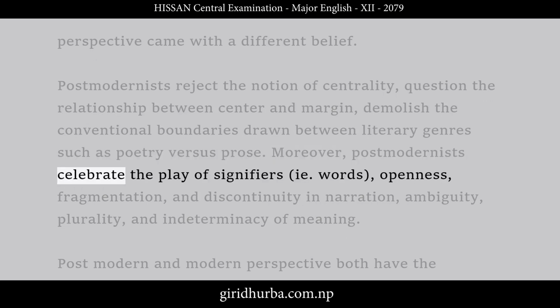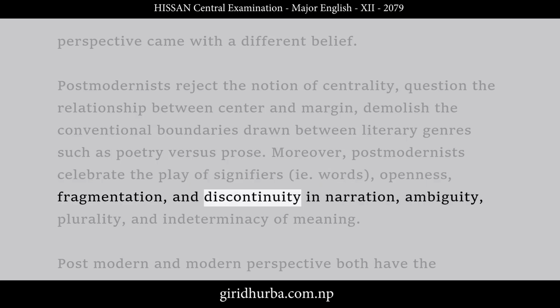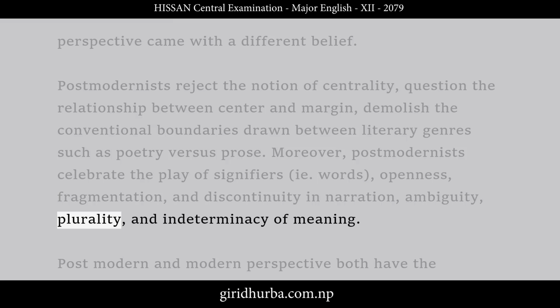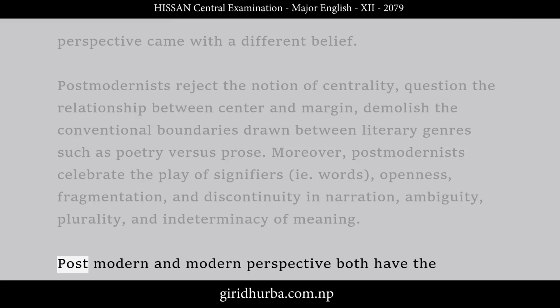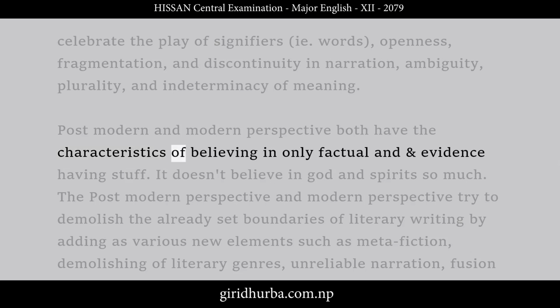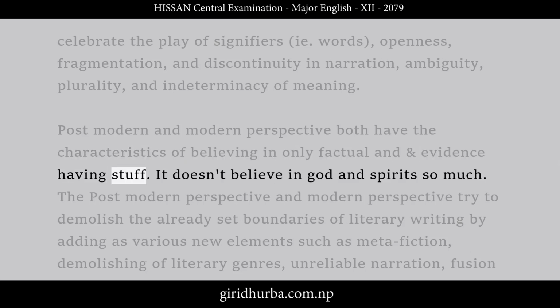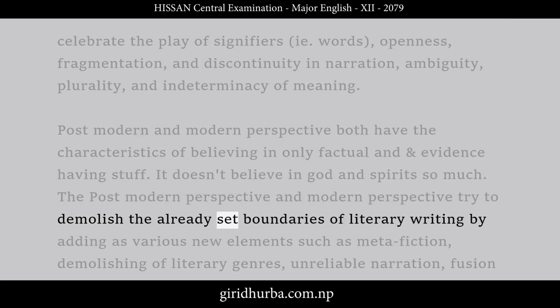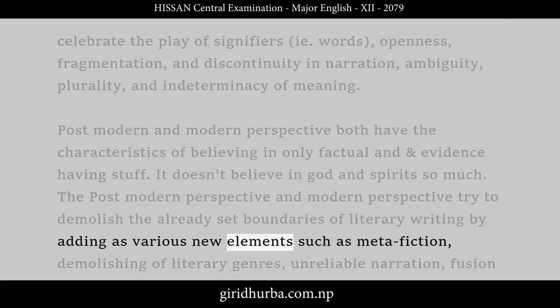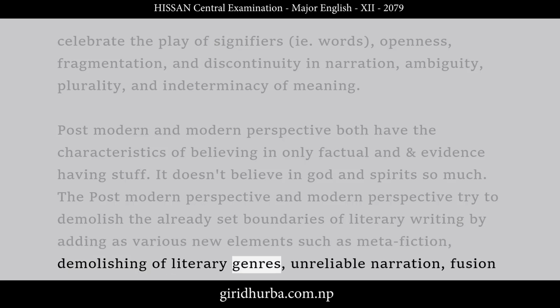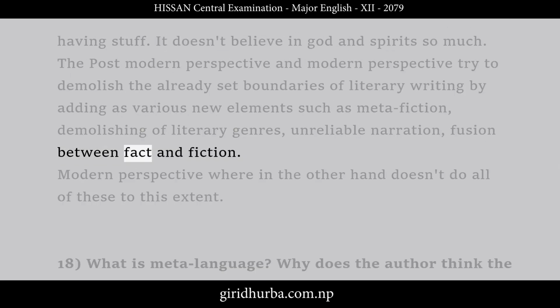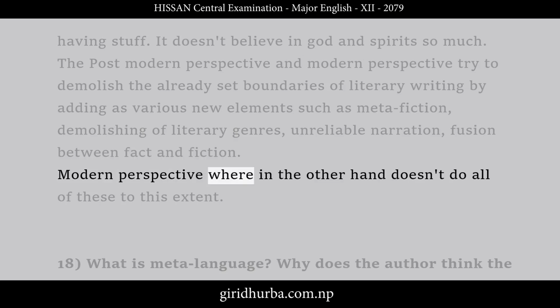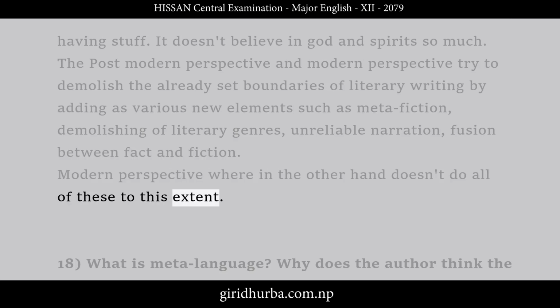Moreover, postmodernists celebrate the play of signifiers, i.e., words, openness, fragmentation, and discontinuity in narration, ambiguity, plurality, and indeterminacy of meaning. Postmodern and modern perspectives both have the characteristic of believing only in factual and evidence-based things. They don't believe in God and spirit so much. The postmodern perspective and modern perspective try to demolish the already set boundaries of literary writing by adding various new elements such as metafiction, demolishing of literary genres, unreliable narration, and fusion between fact and fiction. The modern perspective, on the other hand, doesn't do all of these to this extent.